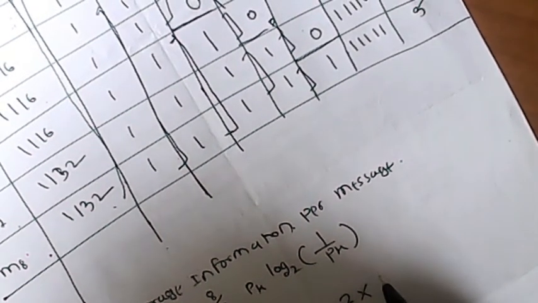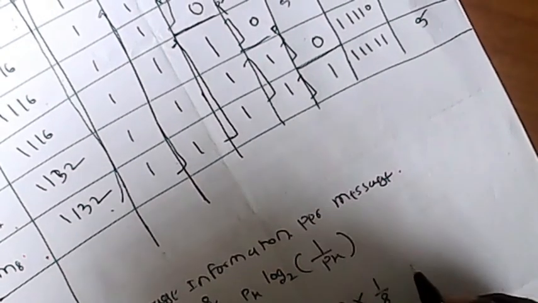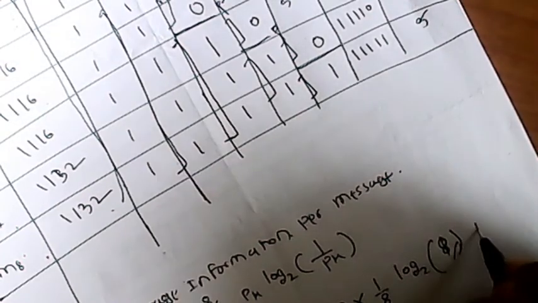So we can calculate first 1 by 2 log to the base 2, we can directly take the inversion. The probability of 2 messages is 1 by 8, 2 times, so we take 2 times 1 by 8 log to the base 2, 8.